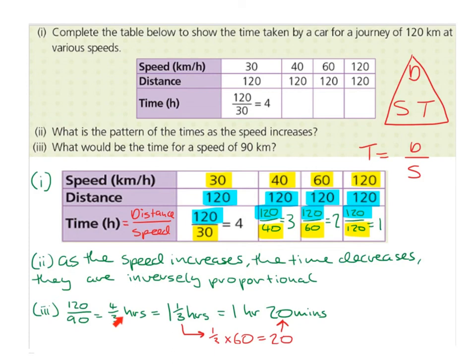Rewriting that as a mixed fraction, we have 1 and 1/3 hours. So we have 1 hour definitely, and then 1/3 of an hour. So we want to rewrite this as minutes. In order to change hours into minutes, we multiply by 60. So 1/3 multiplied by 60, or 1/3 of 60, is 20. So it will be 1 hour and 20 minutes.